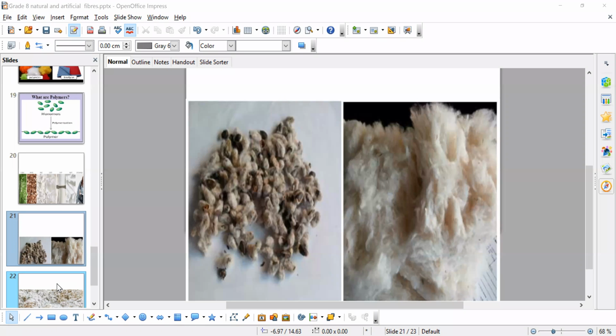Ma'am, I even want to tell something. Yes, please. Ma'am, regenerated fibers are natural materials that have been processed into a fiber structure, ma'am, such as cellulose and wood pulp. They are used to make materials such as rayon and acetate. Okay, cellulose acetate. That's all.